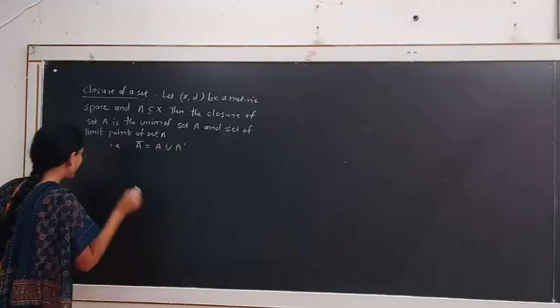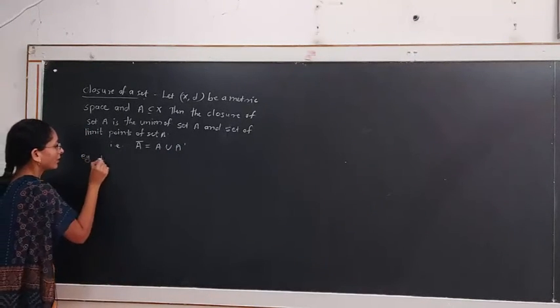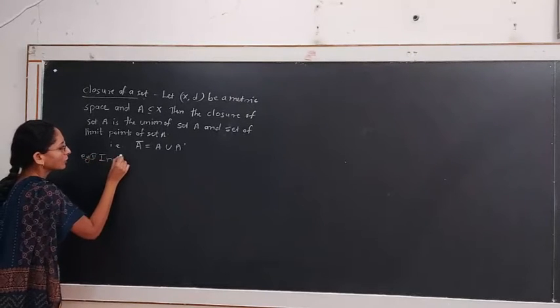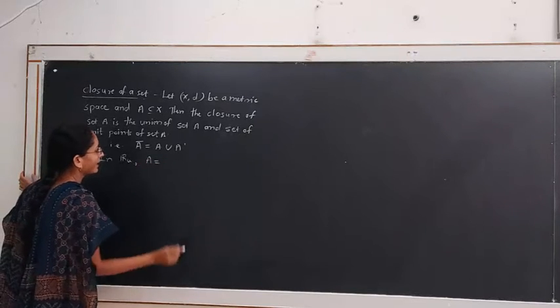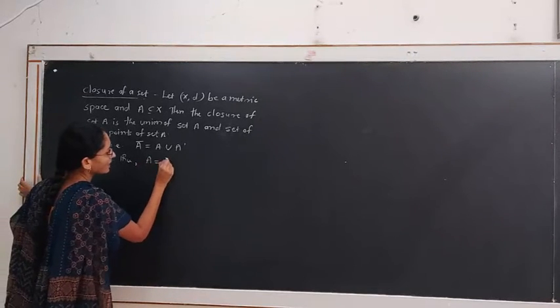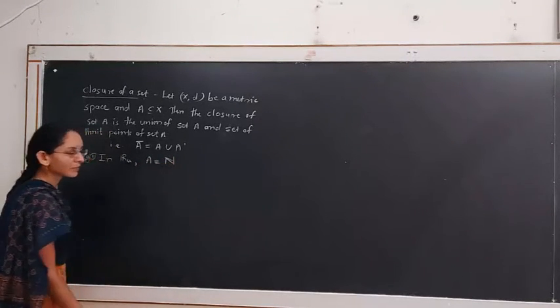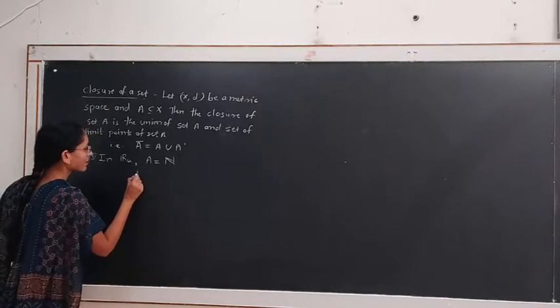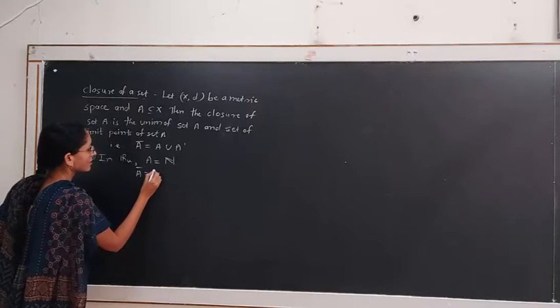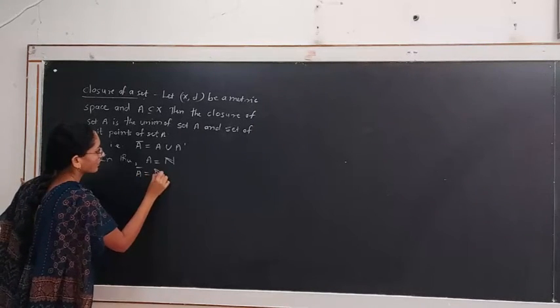For example, in R, if the set A is the set of natural numbers, then A closure is the set of natural numbers only.